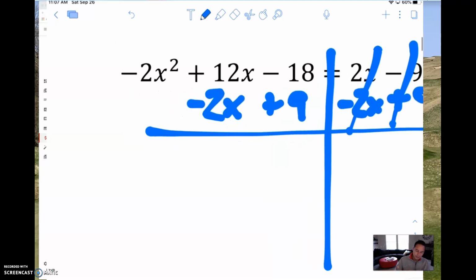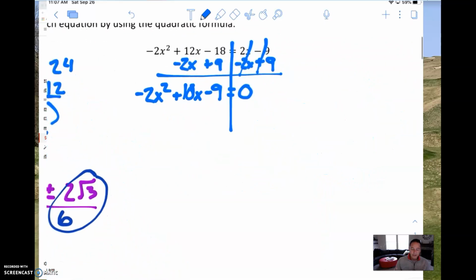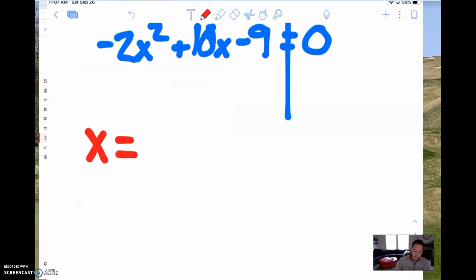So we are going to be left with negative 2x squared. 12x take away 2x is going to be a positive 10x. And negative 18 plus 9 is minus 9. Equals 0. Make that a 10. Now we have a quadratic equation that is set equal to 0, so we can go ahead and use our quadratic formula. And you're probably already singing it in your head, but in case it's not in your head, I'm going to put it in your head.